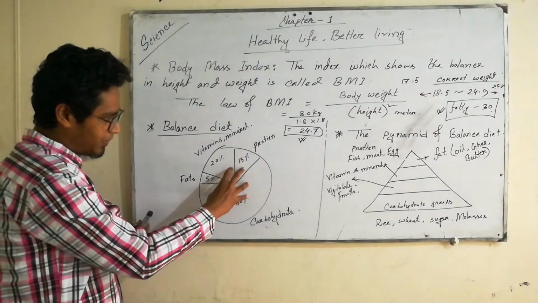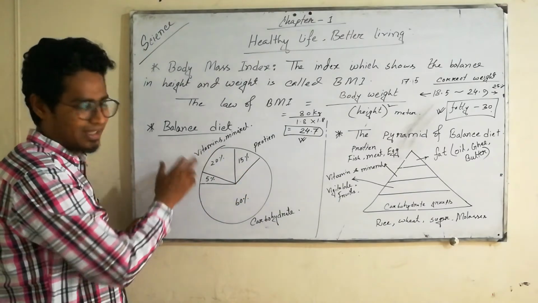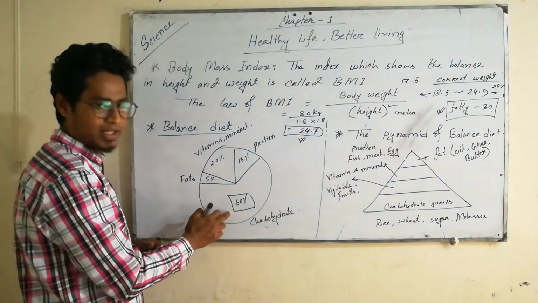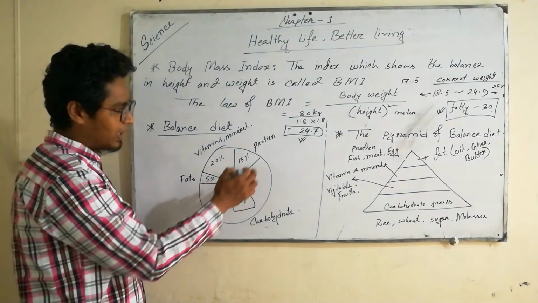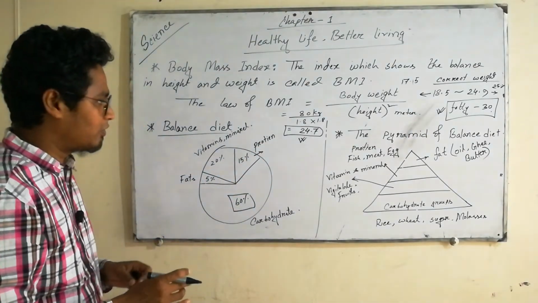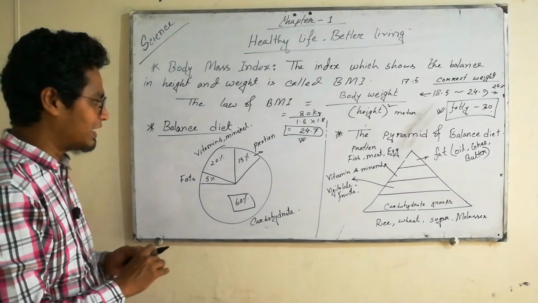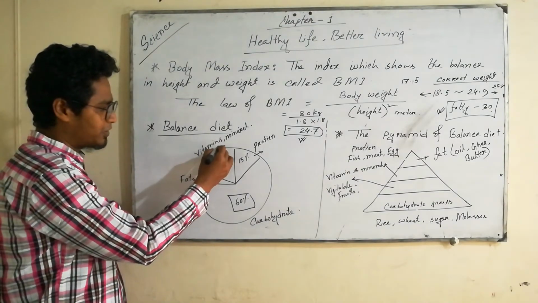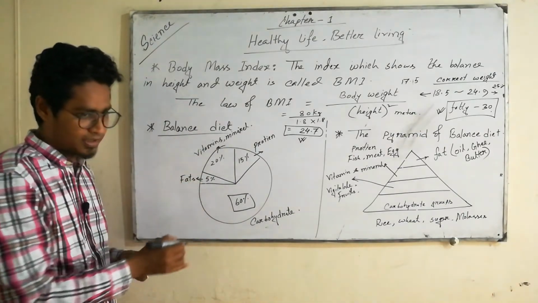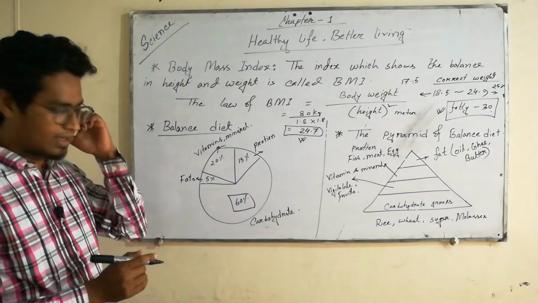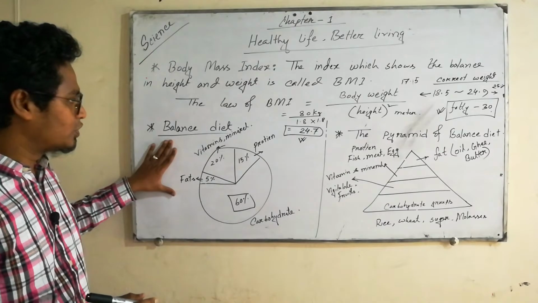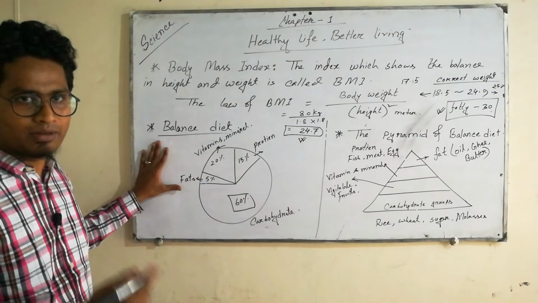If we draw a pie chart of a balanced diet, then we have to eat 60% carbohydrate in our daily food, 15% protein, 25% vitamins and minerals, and 5% direct fat, like butter and oil. This is the pie chart of a balanced diet. To maintain a good and healthy life, you have to have a balanced diet.